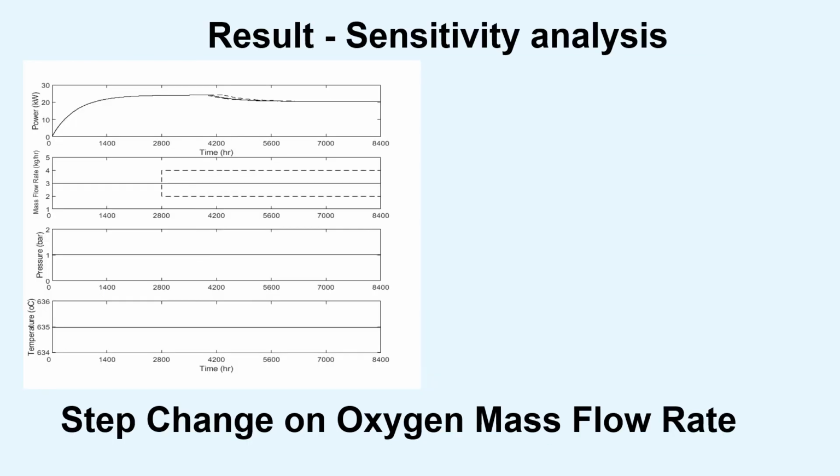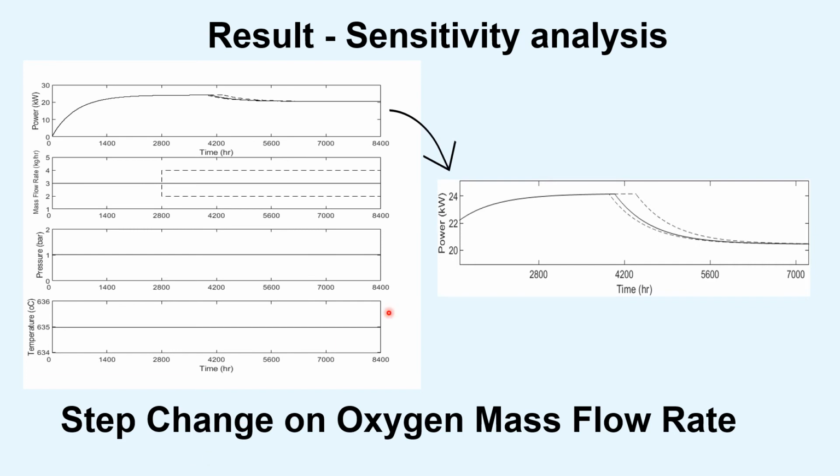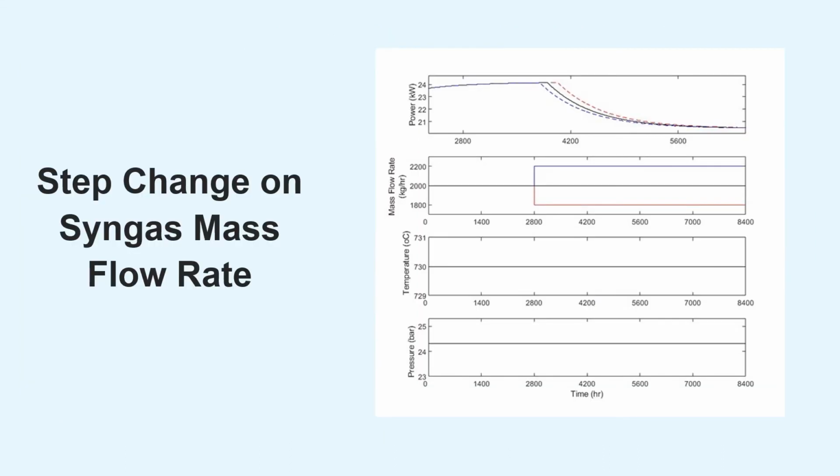For the result of open-loop dynamic analysis, the variation of oxygen mass flow rate is typically associated with the change in the plant. The power output increases when subject to the positive step change. Another experiment that we undergo is to determine the effect of syngas mass flow rate.